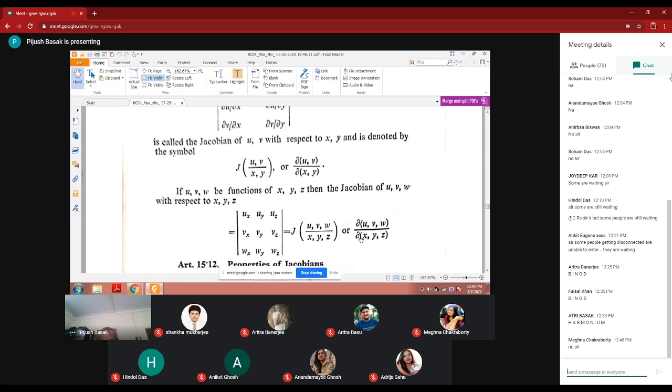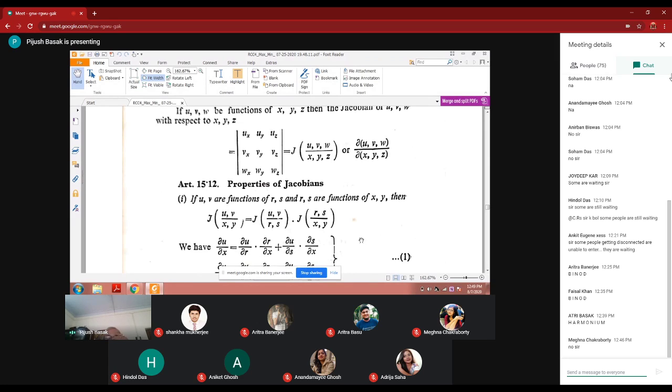This is the basic, but there are some properties of Jacobian. I already dispatched this literature to you yesterday. You can see from there that if u, v are functions of r, s and r, s are functions of x, y, this Jacobian of u, v by x, y can be written in this way also: Jacobian of u, v by r, s into Jacobian of r, s by x, y. This is a via media. u, v are functions of r, s. r, s are functions of x, y. Then Jacobian of u, v by x, y, what will be there? You have to come via media.